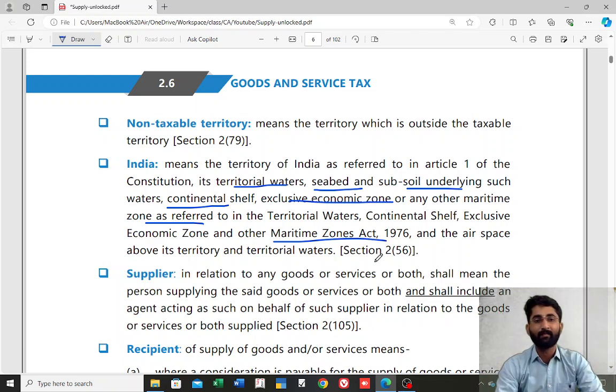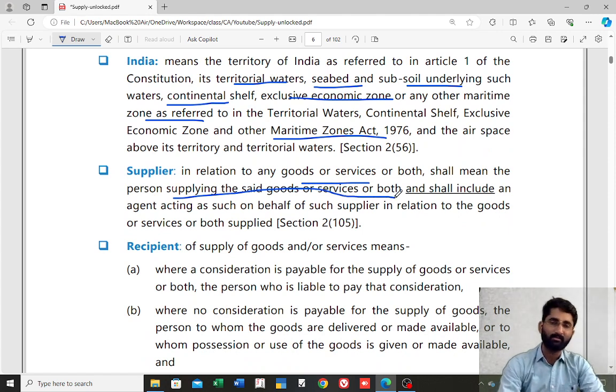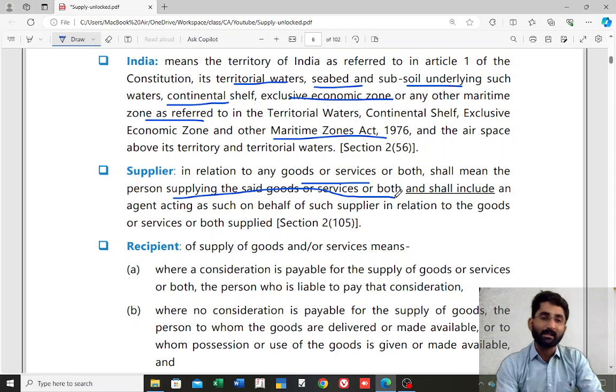So this is India. Now who is the supplier? In relation to any goods or services or both, it shall mean the person supplying the said goods or services or both, and shall include an agent as well. The one who is supplying, that person, and his agent, are also included as the supplier.